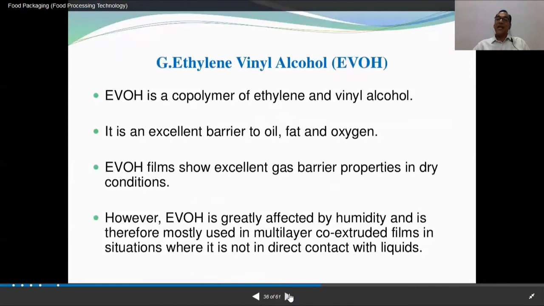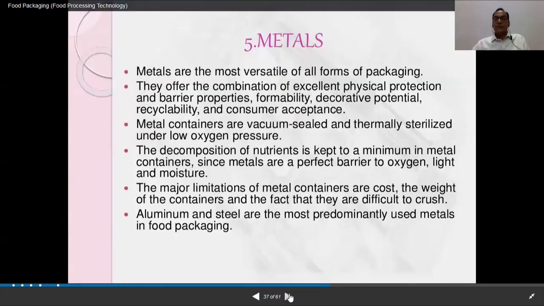Then ethylene vinyl alcohol, EVOH. EVOH is a copolymer of ethylene and vinyl alcohol, and it is greatly affected by humidity and is therefore mostly used in multi-layer co-extruded films in situations where it is not in direct contact with the liquid. So in between packaging materials we may use it.